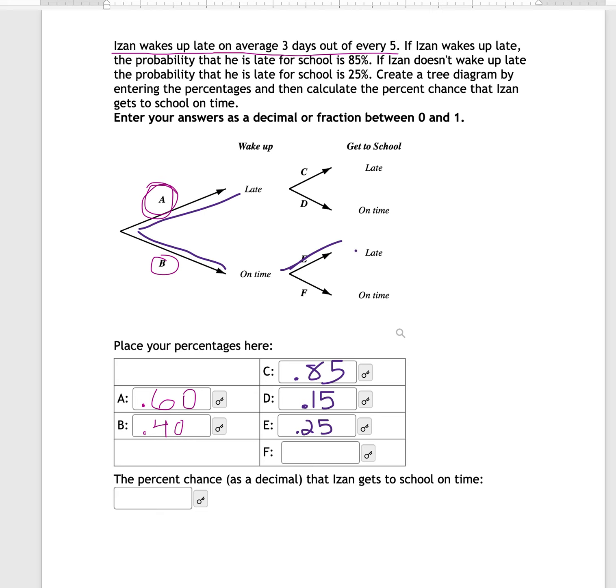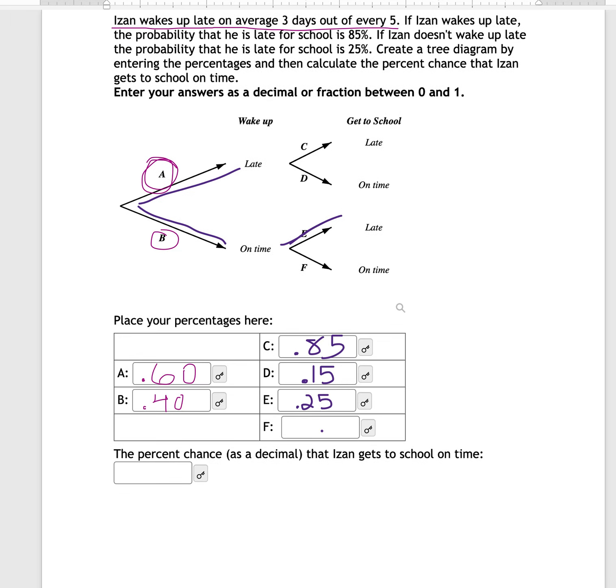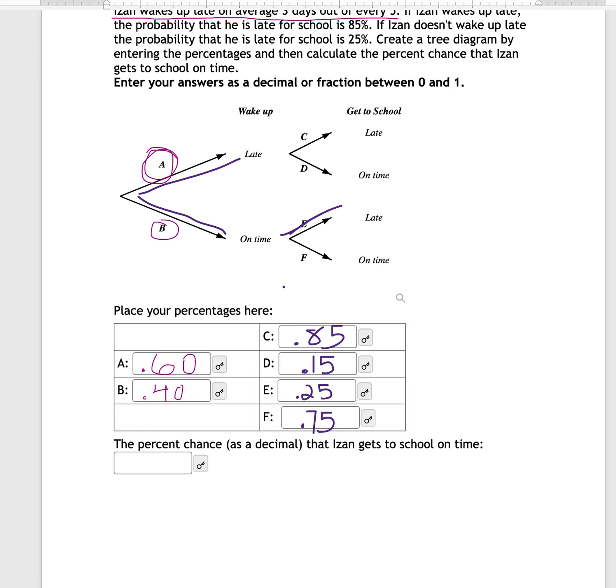So the probability that he's late given that he woke up on time, that's this probability here, E. Which means if he woke up on time and 25% of the time he was still late for school, that means 0.75 or 75% of the time he was on time for school. So now we have all the values for our tree.